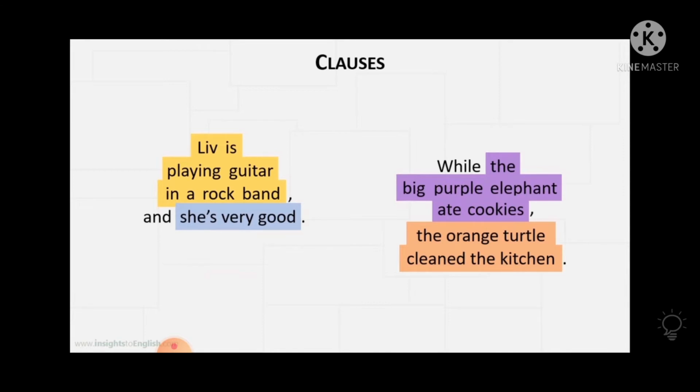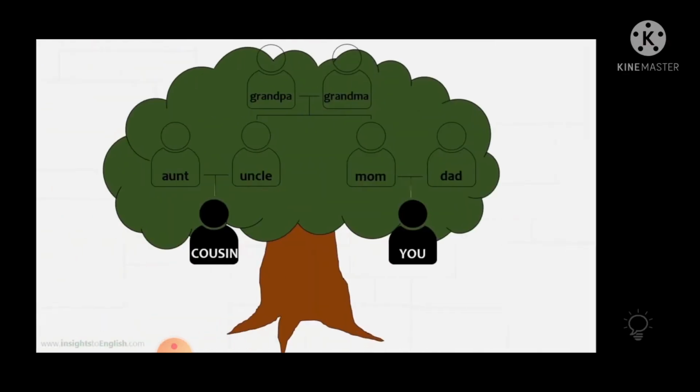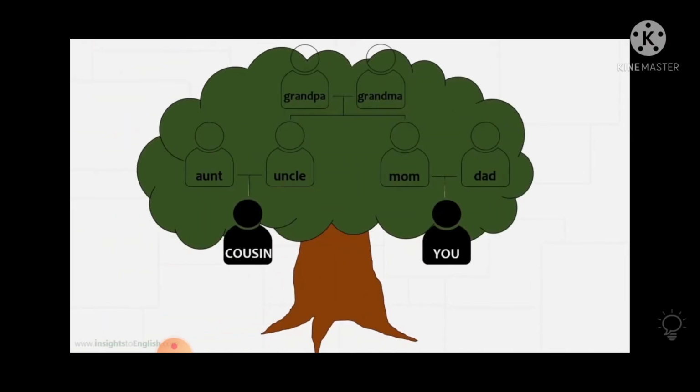And what do you actually mean by relative clauses? Just to understand this, let's see a family tree. I believe most of you have made a family tree in your assignments and project work.